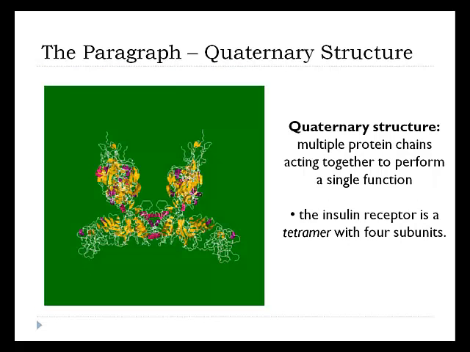There's one more level of protein structure that your book didn't talk about, and that's called quaternary structure. And for that, I'd like to look at the insulin receptor. Remember, this is a receptor protein complex, and what it does is when insulin fits its way in there, your body is programmed to have a specific physiological response. It tells your body to store glucose. And the thing about the insulin receptor is it actually isn't one single protein. There's 4 different protein chains in there. The insulin receptor is a tetramer. It's got 4 different protein subunits, 1, 2, 3, and 4. And those subunits are all part of one big protein complex.